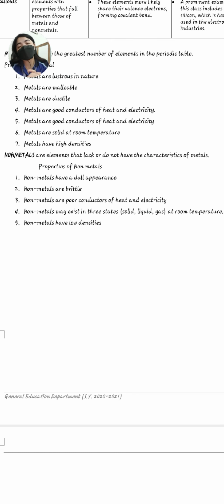When we say low density, there is no bigger mass to it, because they are mostly gases, with no heavy weight. That is non-metals. Compared to metals, which are very high in density because they have a specific mass and weight. So those would be the properties of non-metals and metals.